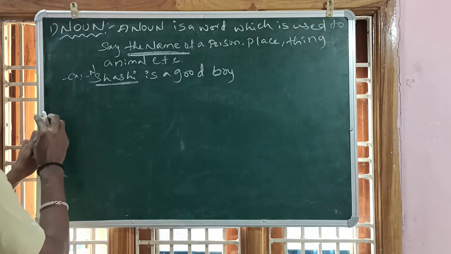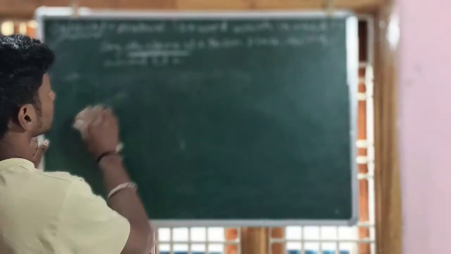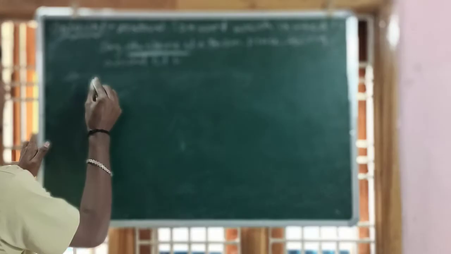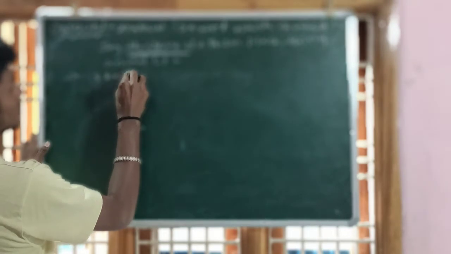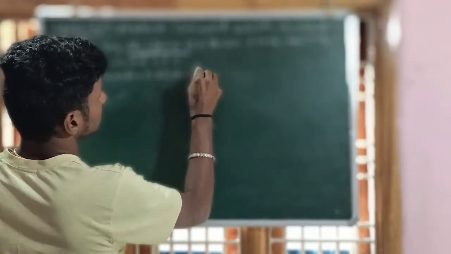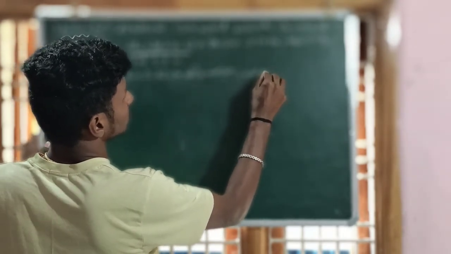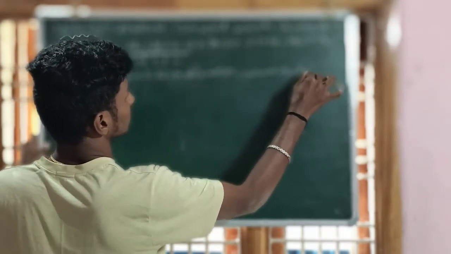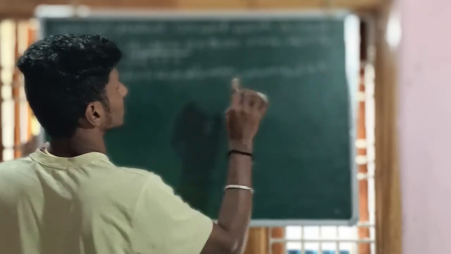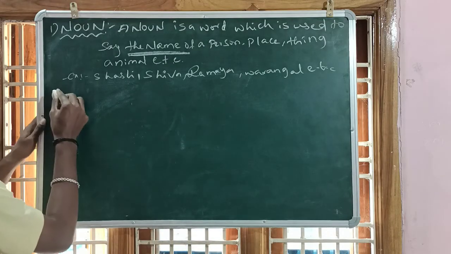For example, here I am taking Shashi, Shiva, Ramya, Warangal, etc. Whatever it may be, it is a name of something.